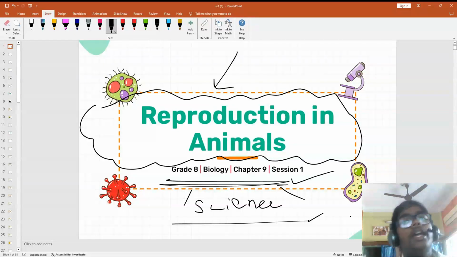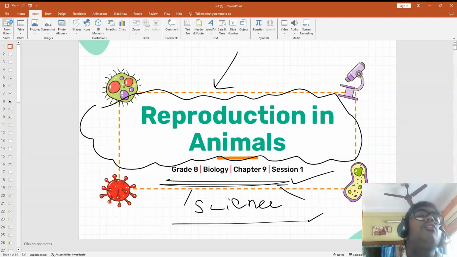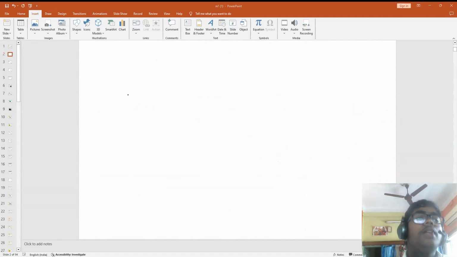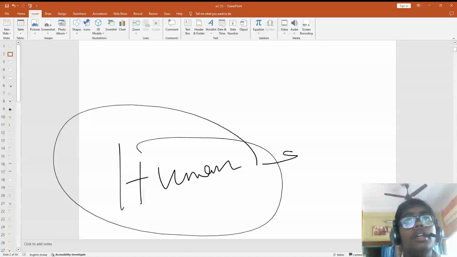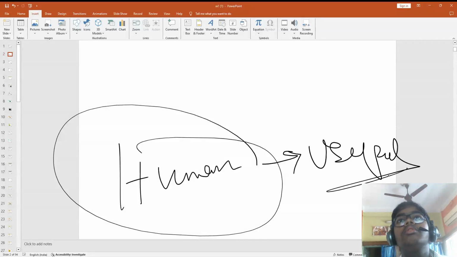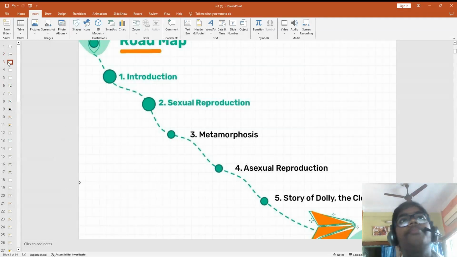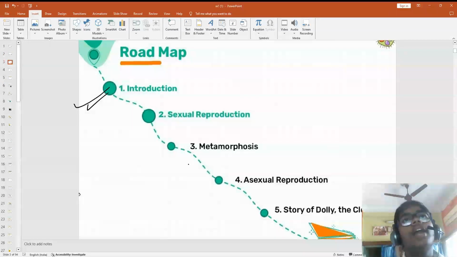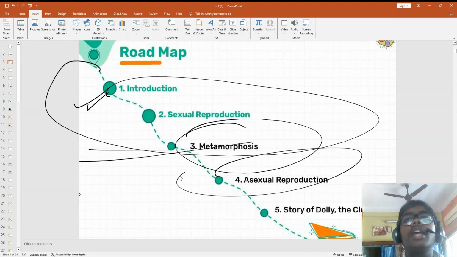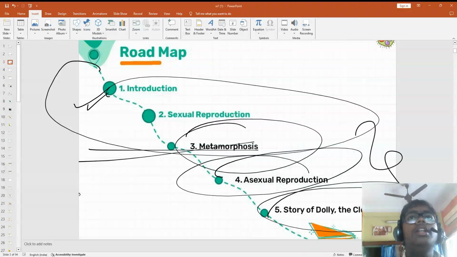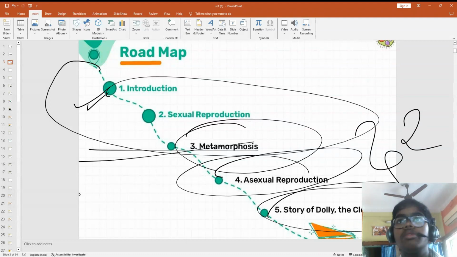So there is chapter 9. I had not told you about it in the previous class: reproduction in plants, because you are not plants. Here human reproduction will also be taught, so you can understand reproduction, which is useful in your personal life. Today we will be introducing reproduction and sexual reproduction. We will do these two points, and metamorphosis, asexual reproduction and the story of Dolly, these three we will continue in the next two sessions.